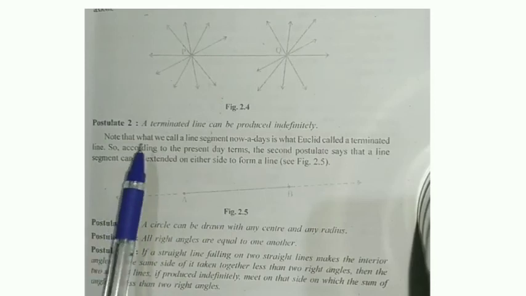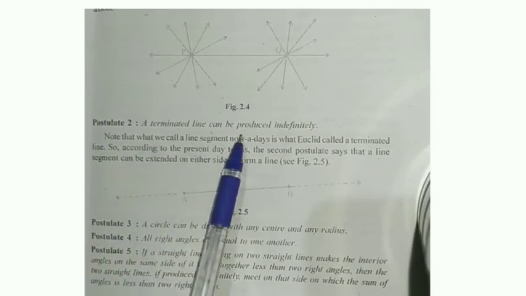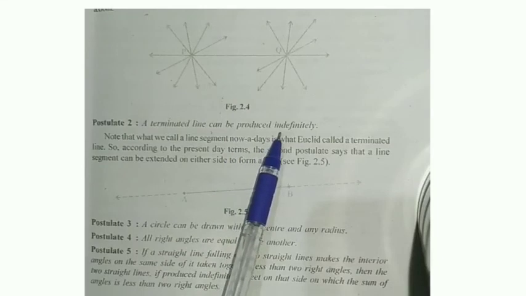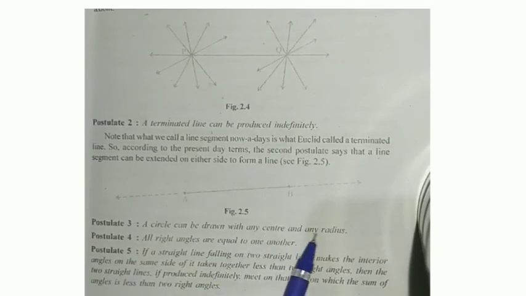That's why you can say a terminated line can be produced indefinitely. Next, postulate number 3: a circle can be drawn with any center and any radius. Whenever we want to draw a circle, we need a center and a radius. If you have any one thing, you can easily draw the circle.